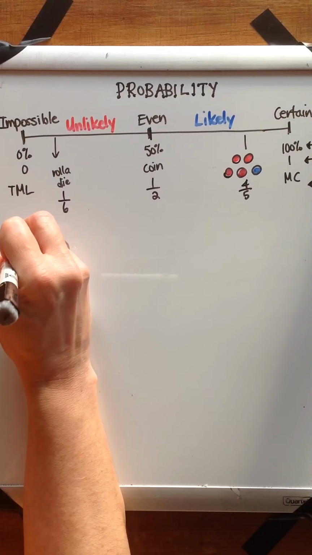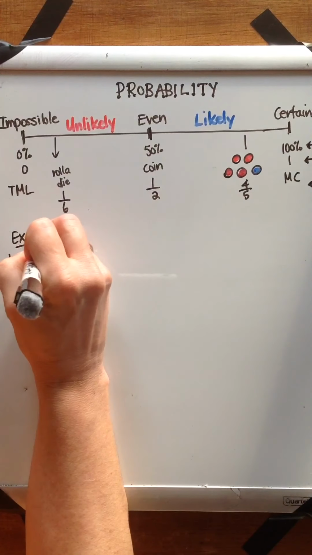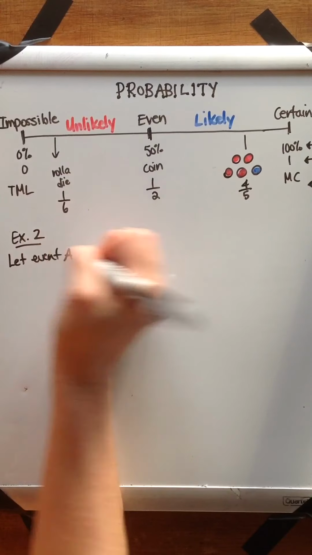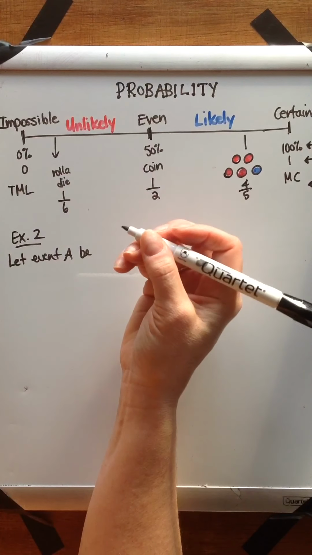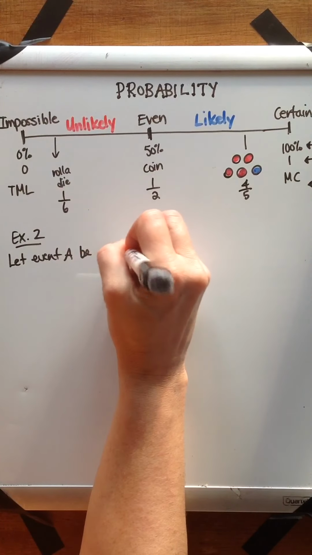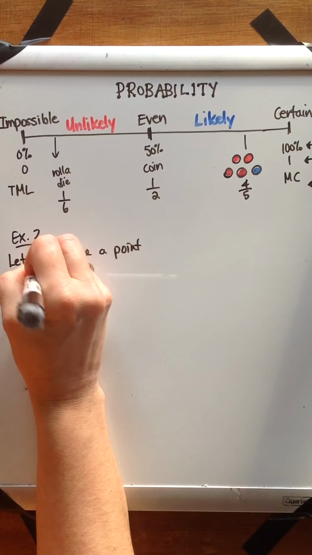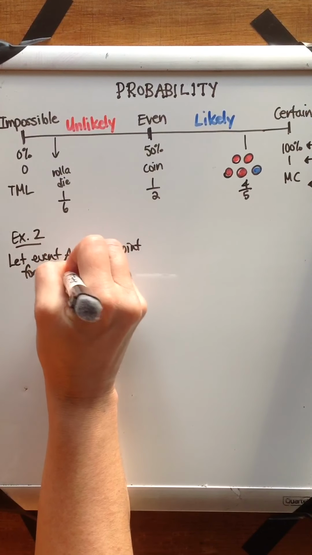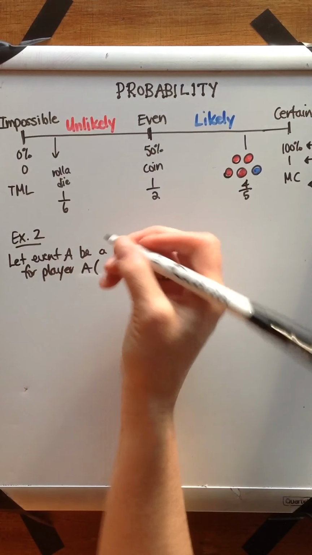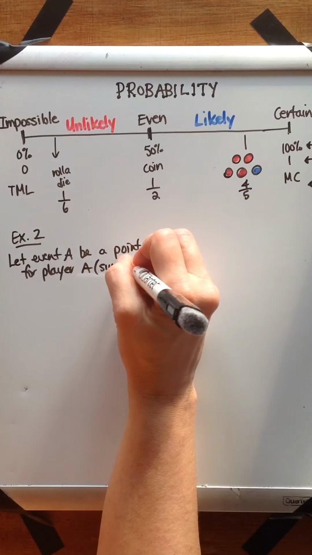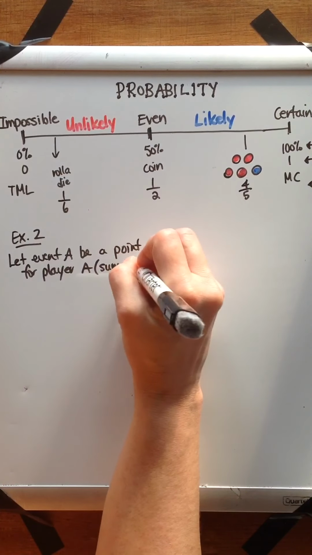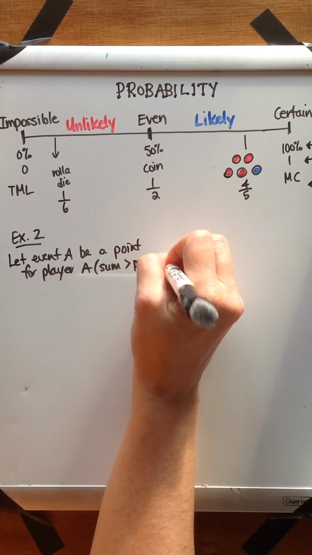Let's begin by defining the 3 events. We're going to let event A be a point for player A. And just to refresh, that means that the sum of the 2 numbers that are drawn, one from each partner, is going to be greater than the product.